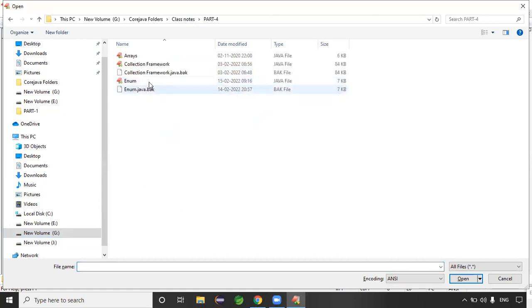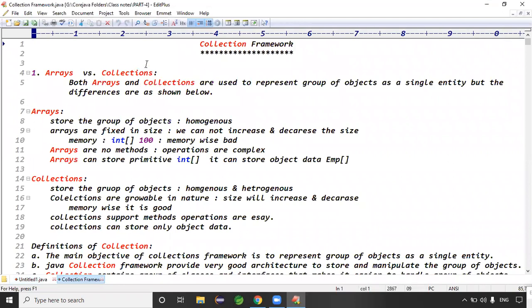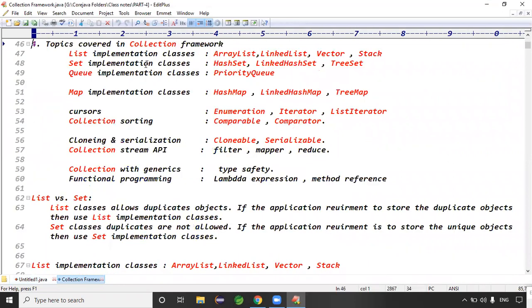In real time, see how exactly collections are used, and what a method reference is. These topics are covered in the collection framework. We will see the List implementation classes: ArrayList, LinkedList, Vector, and Stack. Set implementation classes: HashSet, LinkedHashSet, TreeSet. Queue implementation classes: PriorityQueue.